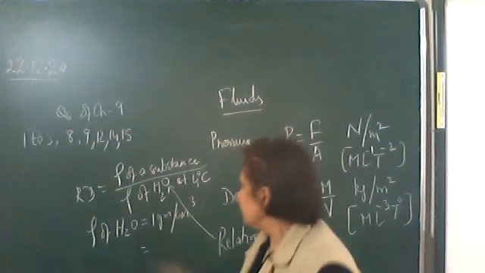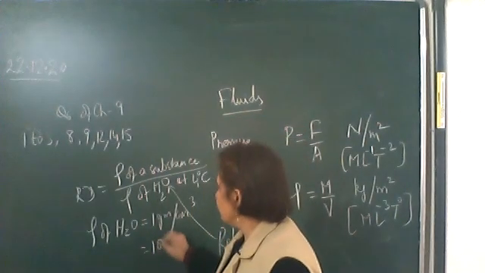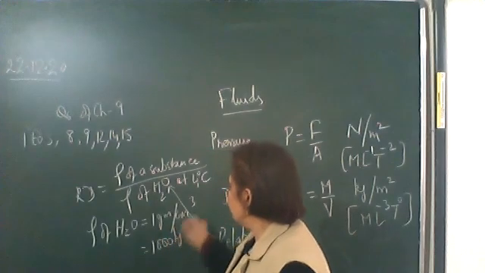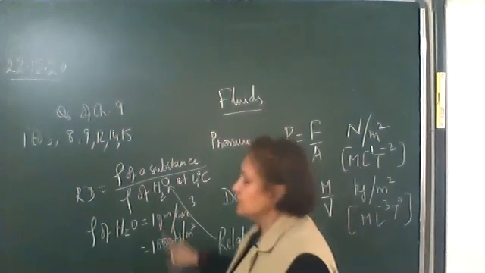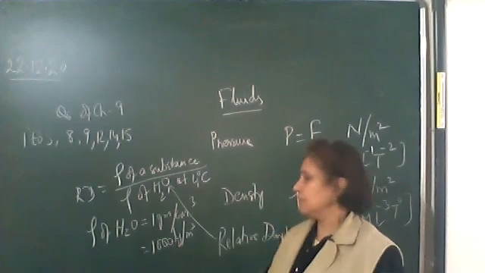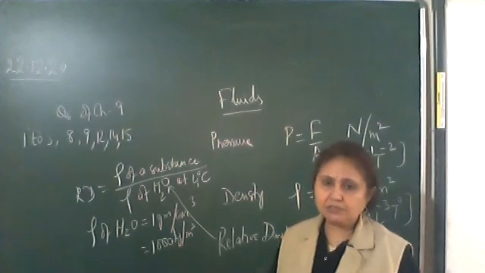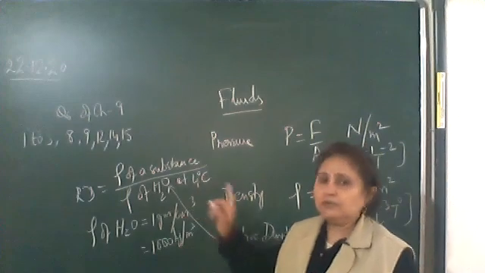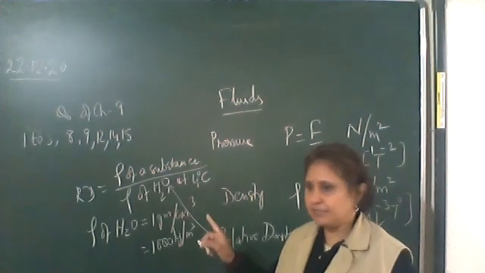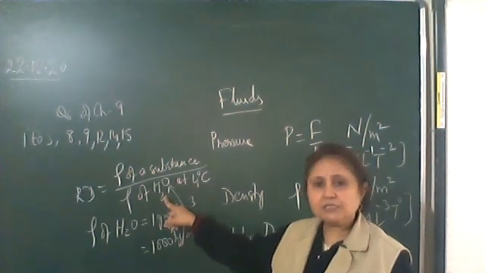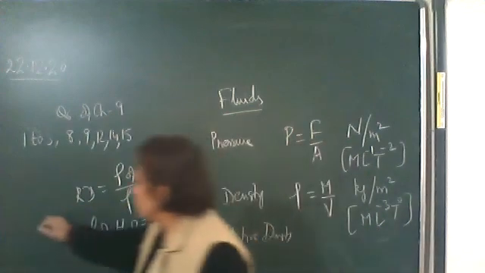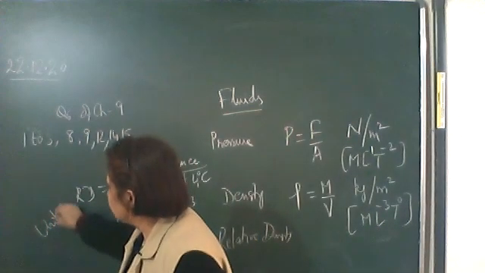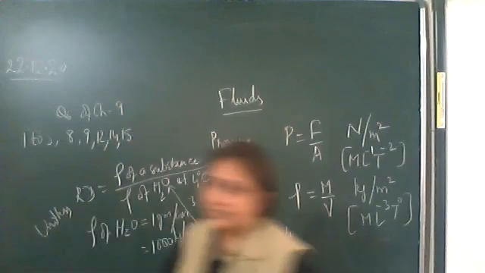When you convert it, it comes out to be 1000 kg per meter cube. So the density of water is 1000 kg per meter cube or 1 gram per centimeter cube. Relative density is dimensionless, density upon density, the units cancel out. So it has no unit.